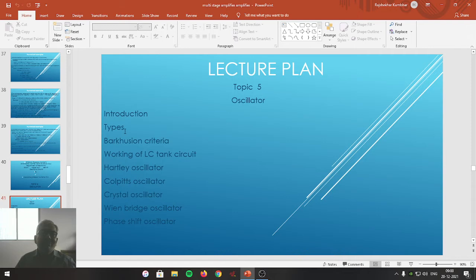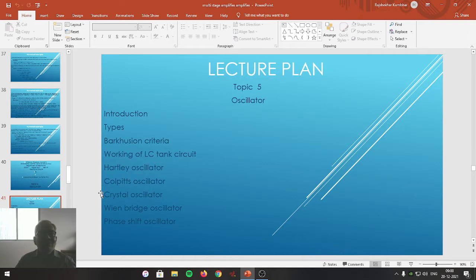Then we are going to study types of oscillator. After that, we are going to study Barkhausen criteria. Then we are going to study the working of the tank circuit, which is responsible for generating the oscillations. Then in the types of oscillator, we are going to study details regarding Hartley oscillator, Colpitts oscillator, crystal oscillator, Wien-Bridge oscillator, and our last, phase shift oscillator.